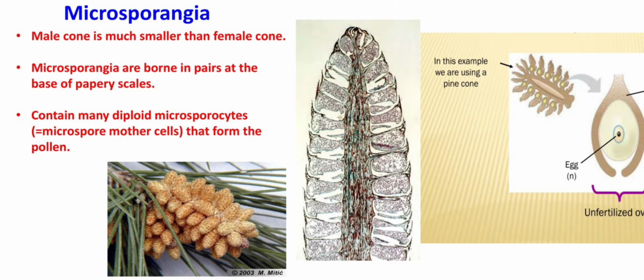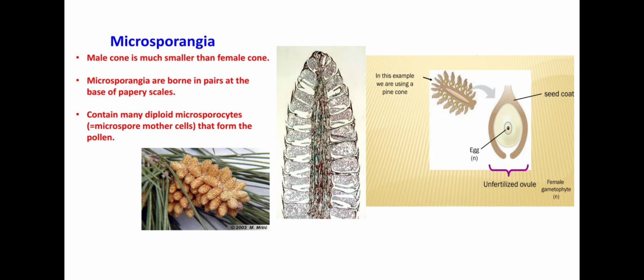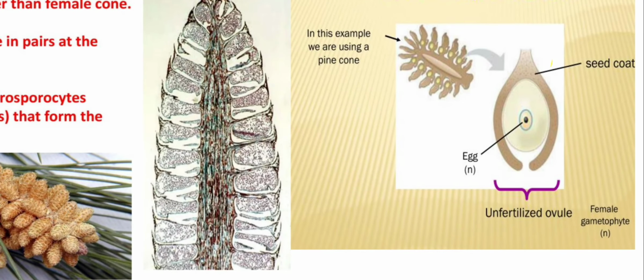Let's know some detail about the microsporangia. Students, the male cone is much smaller than the female cone. Microsporangia are borne in pairs at the base of papery scales. They contain many diploid microsporocytes, that is microspore mother cells, and they will form pollen after meiosis. Pollen grains are then dispersed or pollinated to reach the female gametophyte.